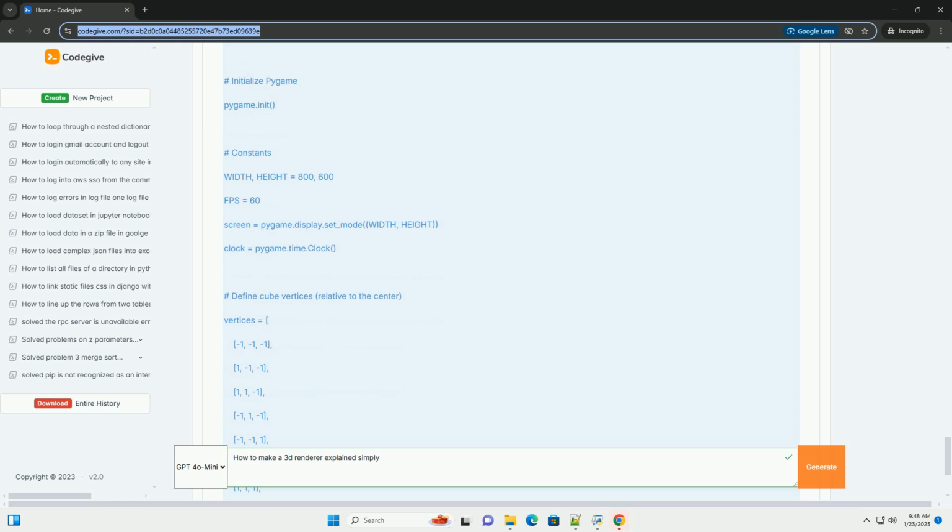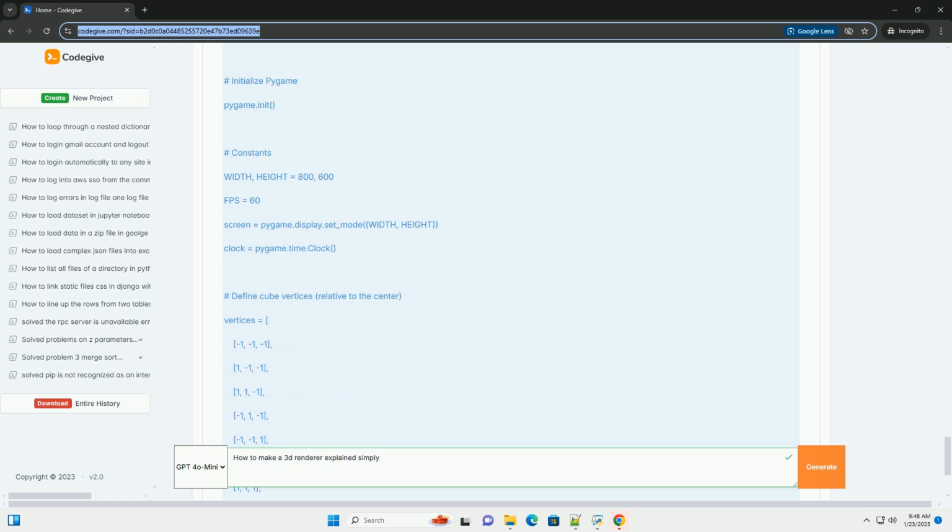Step 1. Setting up pygame. First, we will set up a pygame window. Here's the code for the basic window setup. Step 2. Defining the cube. We need to define the cube's vertices and edges. A cube has 8 vertices and 12 edges.